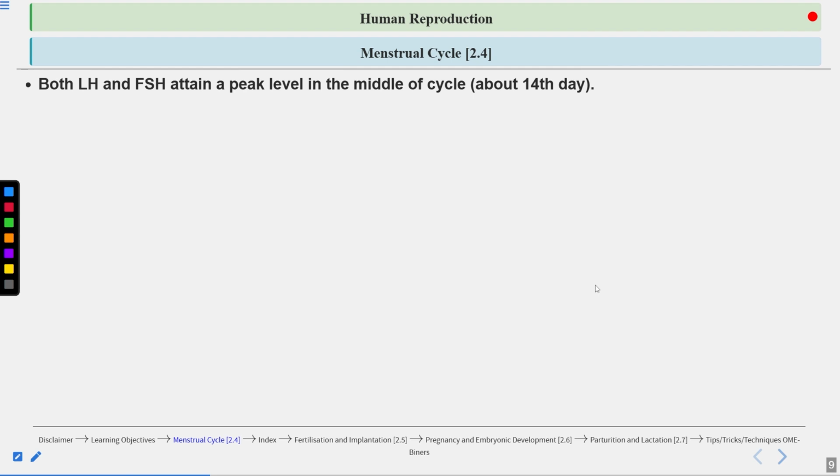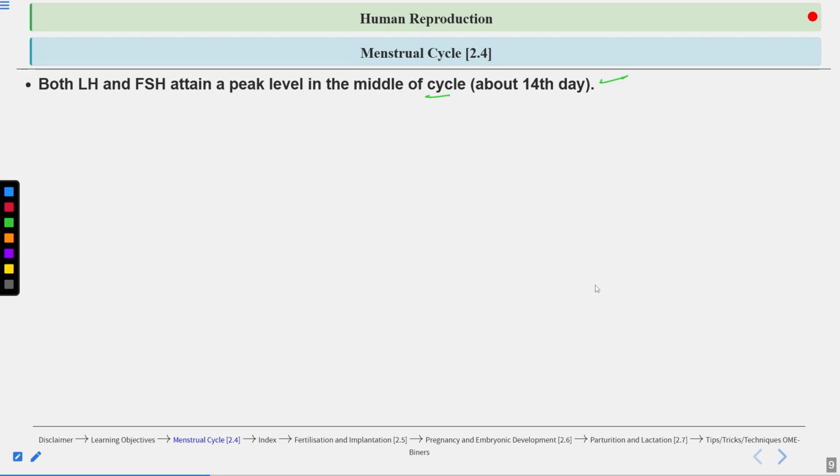Now, both LH and FSH attain a peak level in the middle of the cycle. Remember this, a question can come from here. They can ask you which two hormones are at their peak level in the middle of the cycle, just before ovulation. These are LH and FSH. Now, what is the reason that these two hormones are at maximum level just before ovulation? We'll talk about this also. So estrogen is involved here.